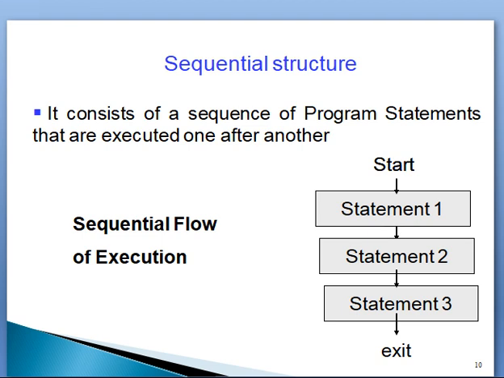So coming to the program execution, the flow of execution in the C language is sequential. The flow of execution of a program is sequential. All of you know the tape recorders. In olden days, we used the tape recorder.